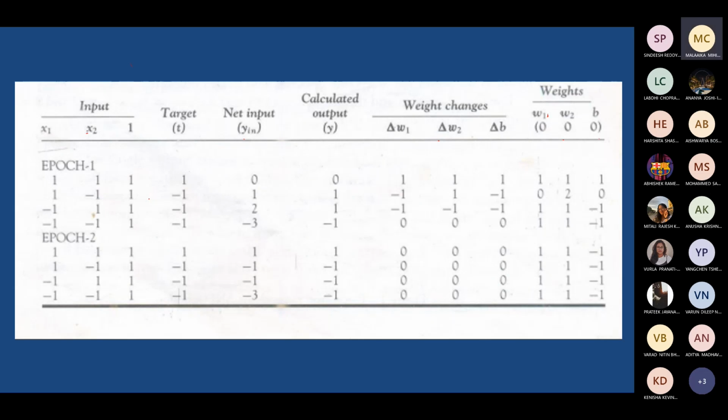Suppose in a given problem you are not ending with the y is equal to t condition after repeating with two epochs. Then please stop in the examination. You don't need to go for multiple epochs. In some problems where it is not ending, you don't need to go with 4-5 epochs. Just stop after 2 epochs. Is it fine?